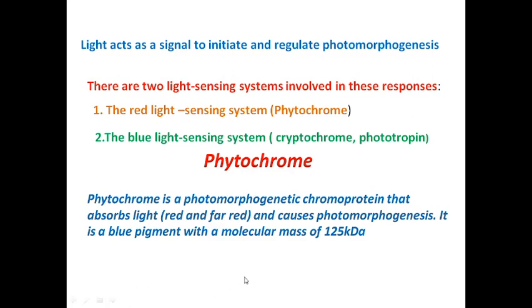It is a photomorphogenetic chromoprotein. Photomorphogenetic means it's dependent upon light; with the help of light, it brings about morphogenetic changes in a plant. Chromo means colored, so it's a colored protein, a chromoprotein. It's actually a blue pigment, and it absorbs light in the red and far red regions, or wavelengths you can say, and it has a molecular mass of about 125 kilodaltons.